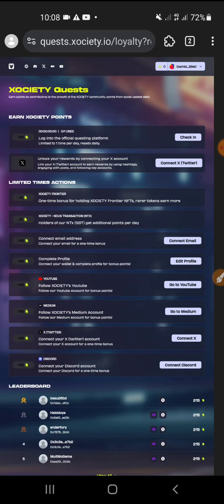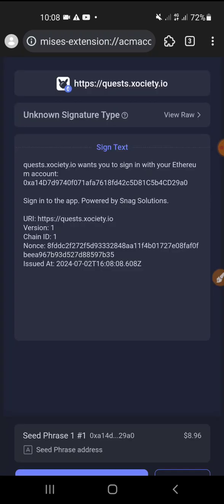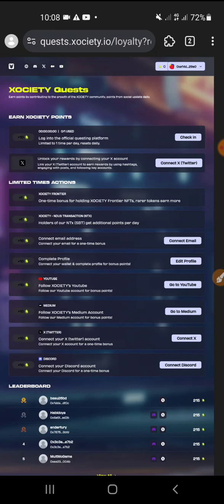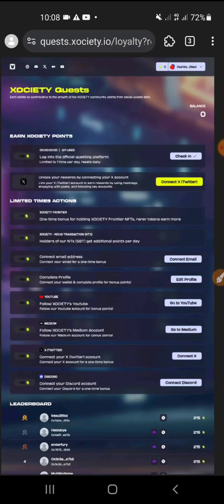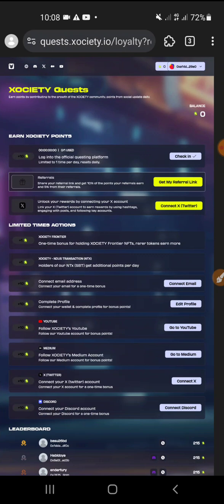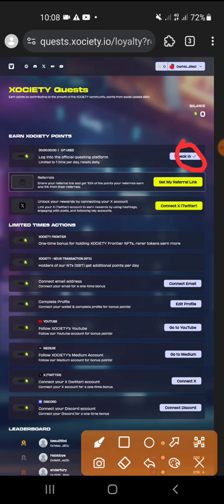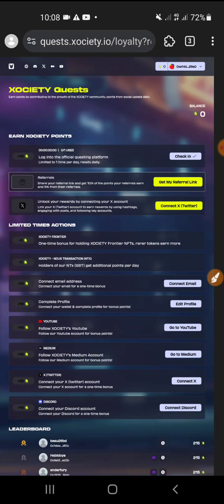First, click on this check-in, and your wallet will get notified. Just click on confirm. Once that's done, your work is done. If I try again, it shows it has been done. Let me show you, it has a check mark. Then there is get my referral link, if you want to get it.